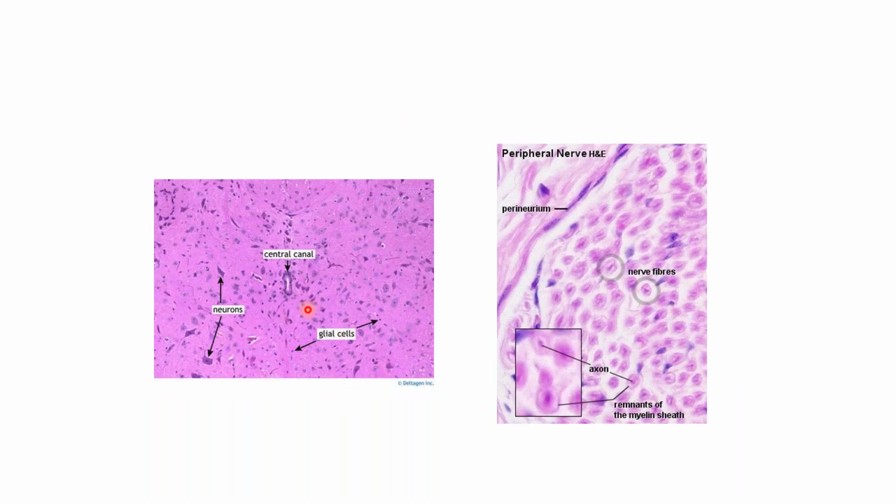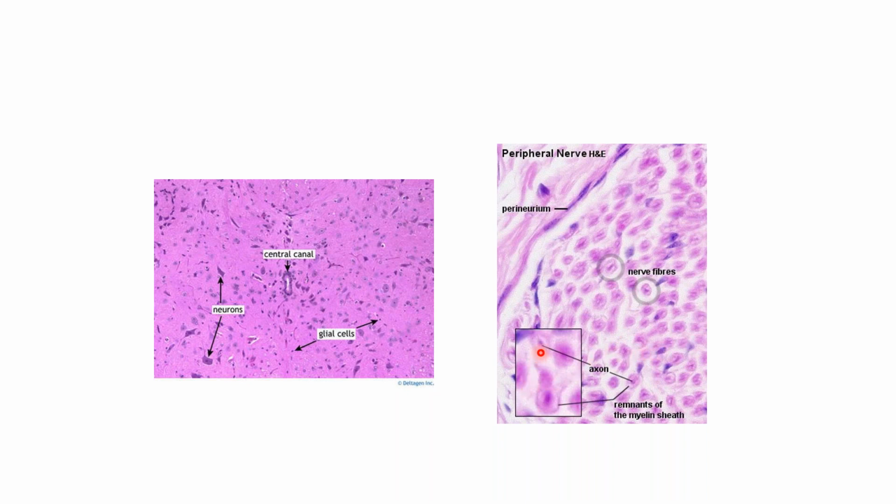So that's how you will see the central canal, the neurons in the gray matter. Gray matter, as we have seen, is H-shaped, and this is a peripheral nerve.